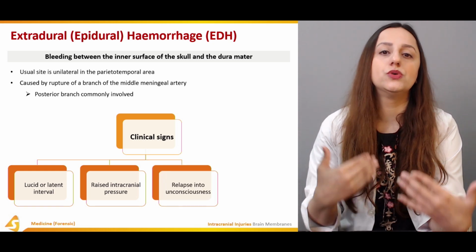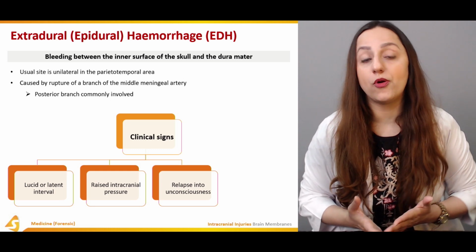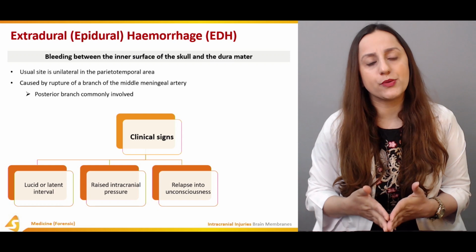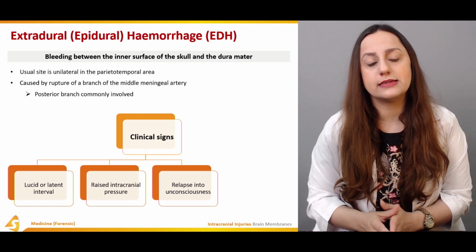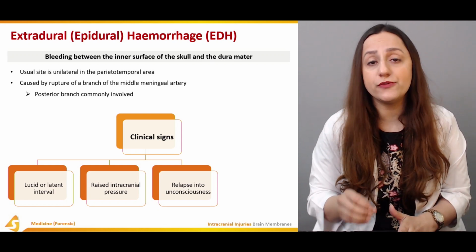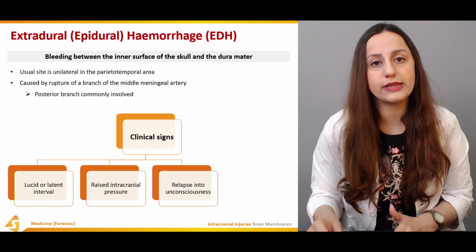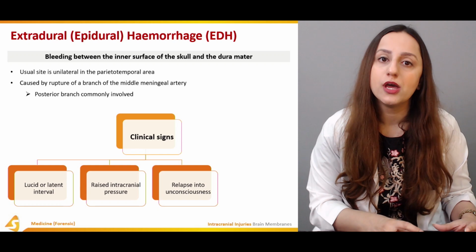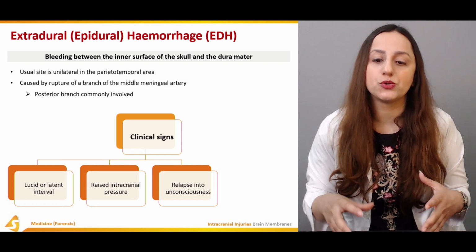Obviously, we are going to rely on the CT scan and the MRI reports for the substantial evidence. And whenever we are going to write down that there is a subarachnoid hemorrhage or an extradural hemorrhage, we have to have sufficient proof to write it down or to diagnose it.